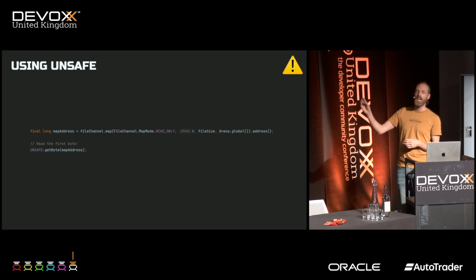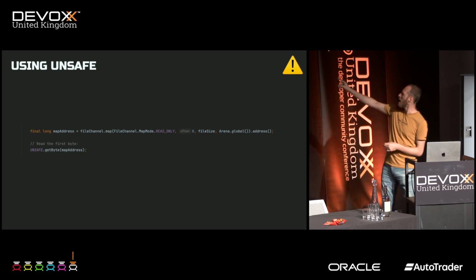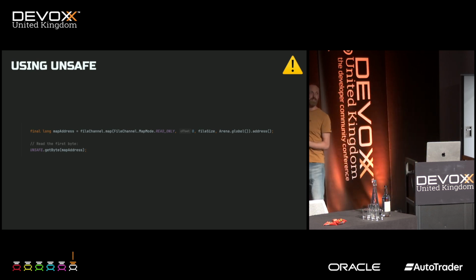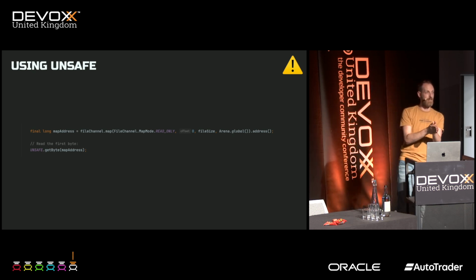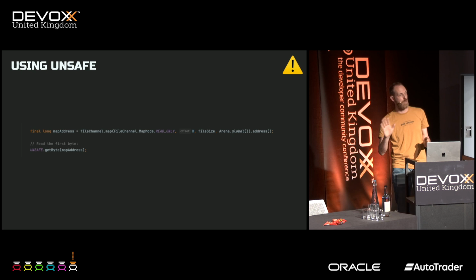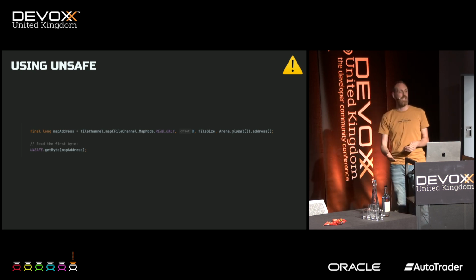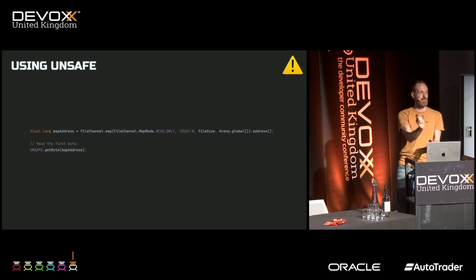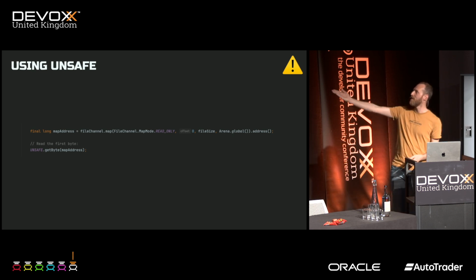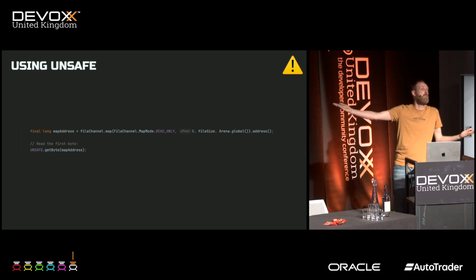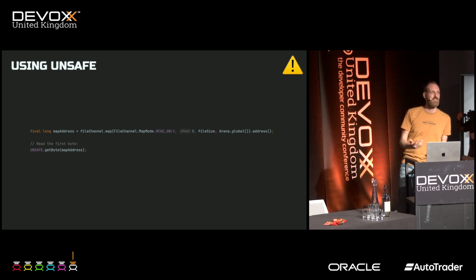So in my case, I did the same with memory mapped files. I said file channel.map, and then I called .address. Basically just a long value. This is the address where the data of the file is now accessible to you. Your kernel does the rest. And now you can do stuff like unsafe get byte at this address, reads the first byte of the file. Perfect. If you did map address -1, who knows where you end up? Probably crashes your machine. So you need to take care.